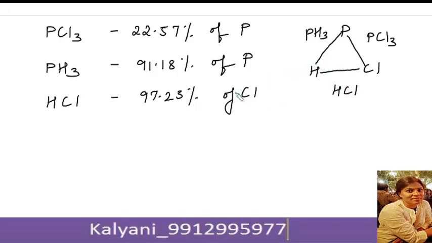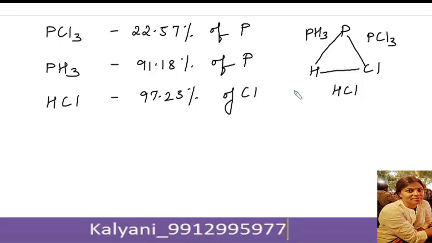So here let us fix the weight of phosphorus as 1 gram. Here you have two elements that combine separately with a third element and form different types of molecules. That is, hydrogen and chlorine are the two elements that are combining separately with the third element, phosphorus, and forming different types of molecules like phosphine and phosphorus trichloride.